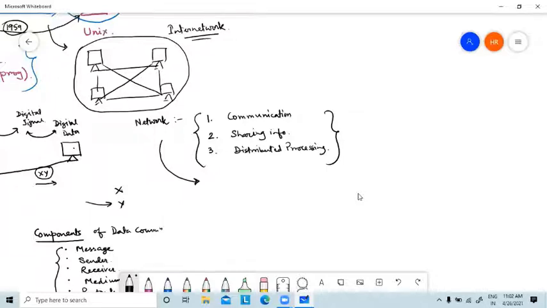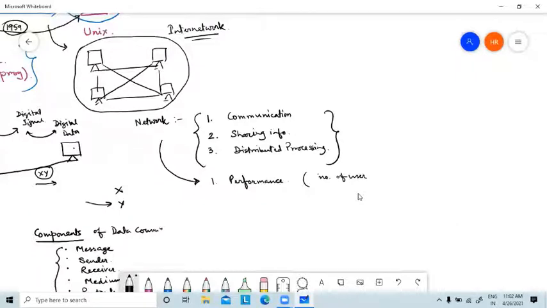Number one, we have to check the performance, which means how many users it can support. Say I have created a network of 20 computers.